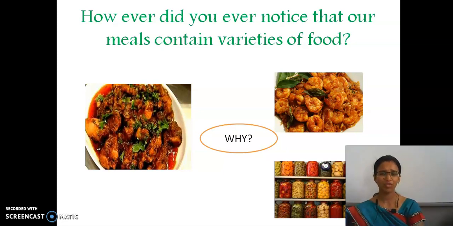For breakfast what do we normally have? Tiffin items, right? And then afternoon rice, evening snacks, and then night again tiffin. So why do we have different types of meals? Why can't we have the same rice all four times? Just imagine and try to tell your answers.